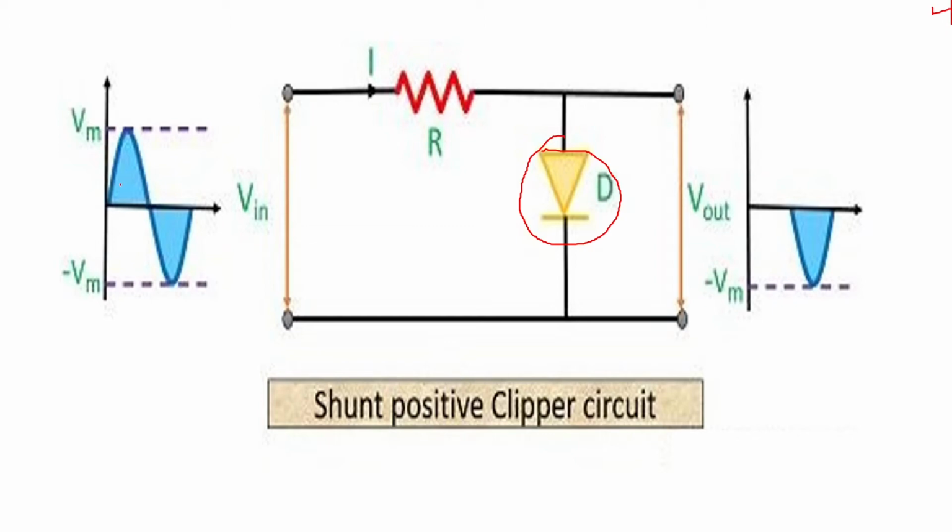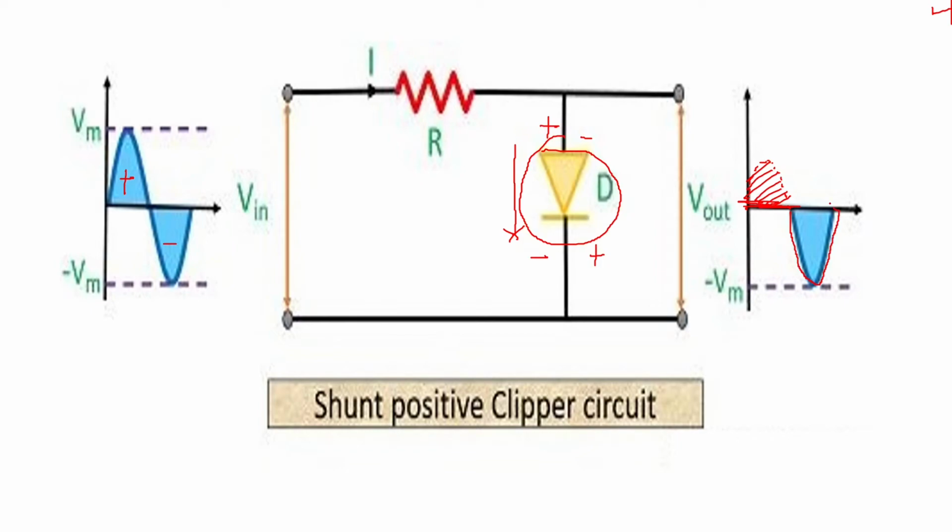Here we'll start with when the input is positive half cycle. When the input is positive half cycle, then this is positive and this is negative. The diode will conduct, and when the diode is conducting, the voltage across the diode will be zero. So when the input is positive half cycle, the output voltage is zero. That means this is chopped off. When the input is negative half cycle, the diode will be reverse biased, and whatever input voltage you are applying, that same will come at the output voltage. Here you can see the complete negative half cycle.